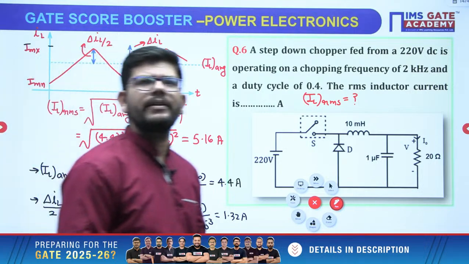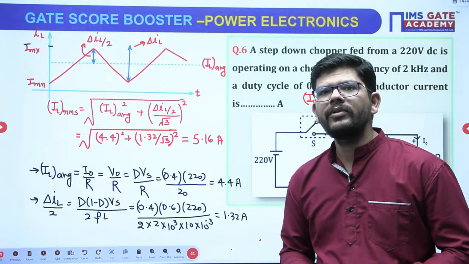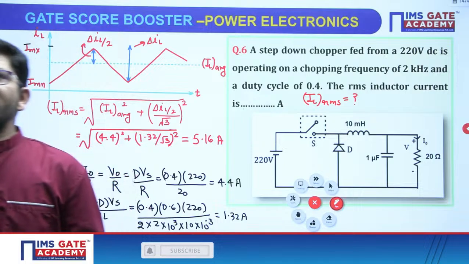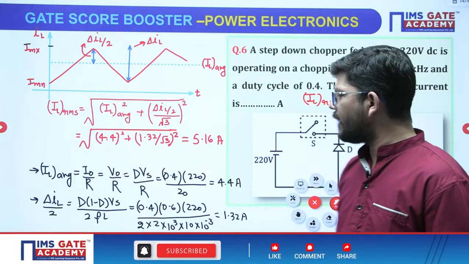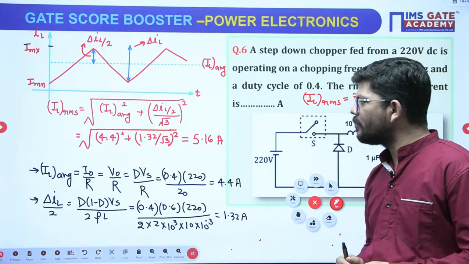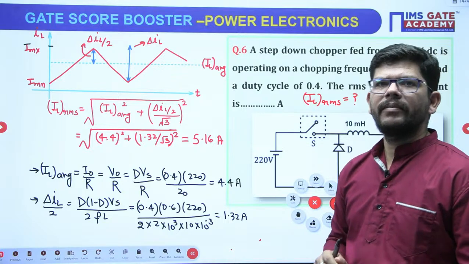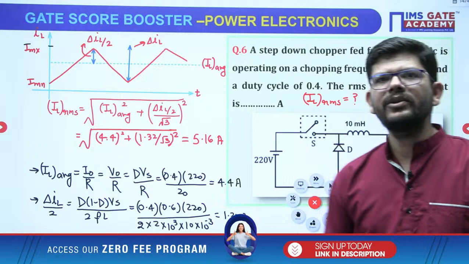5.16 ampere. Okay, Meghanathan is getting I naught as 4.4. Very good. Good to see you, Meghanathan. And Harini, what is 2.78? What is the final answer? Is the final answer 5.16 correct? Cross check, guys. My answer might be wrong. I'm just asking you the correct answer. Are you getting the same answer?